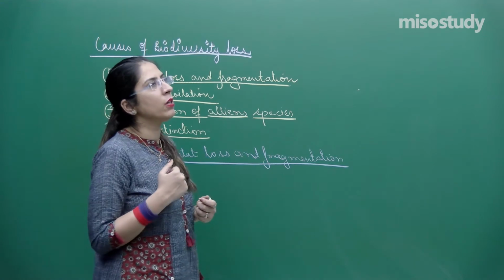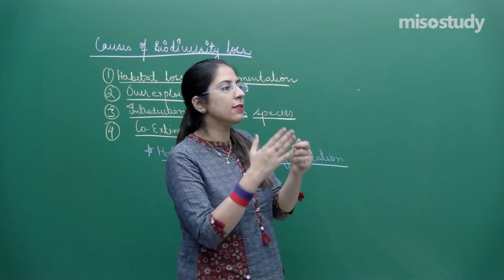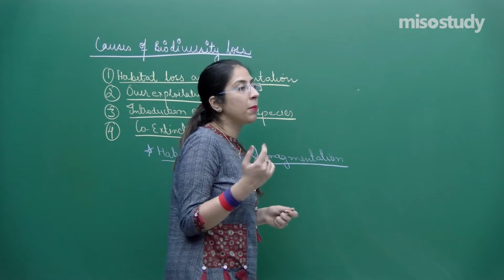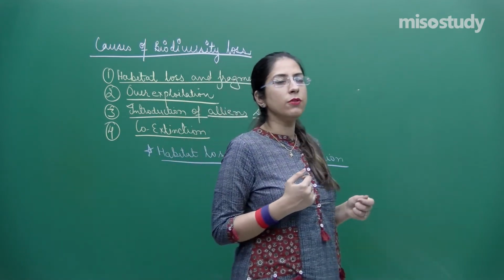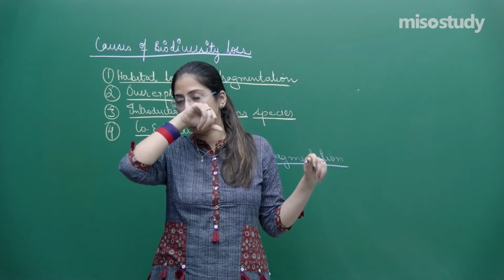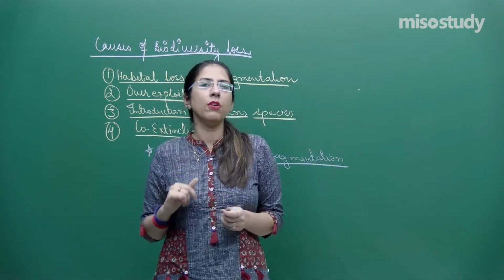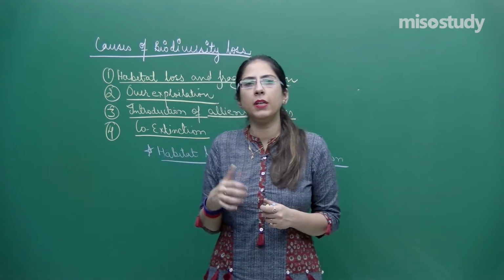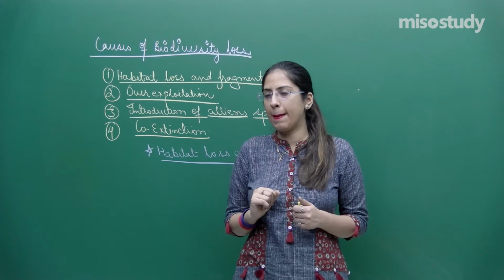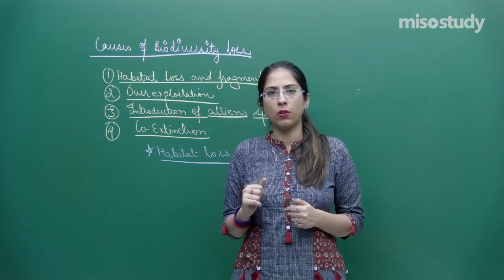Similarly, we make ways in between the forest. You can take an example like we prepare roads. In that case also, the whole area is affected. Now listen to this very carefully. Every organism has an inherent capability to mark its boundaries. That is called a territory. You can take an example of dogs.